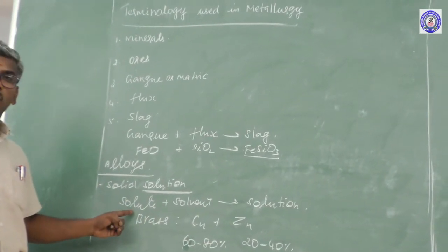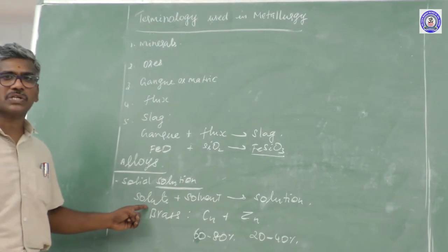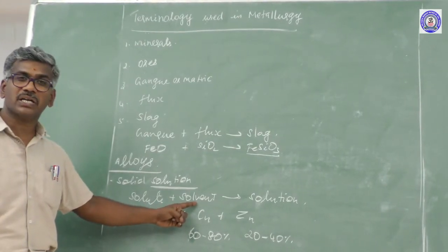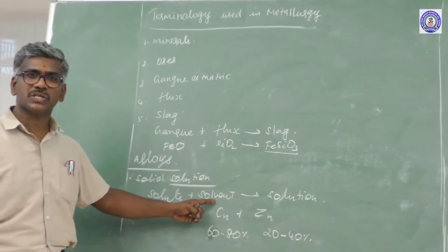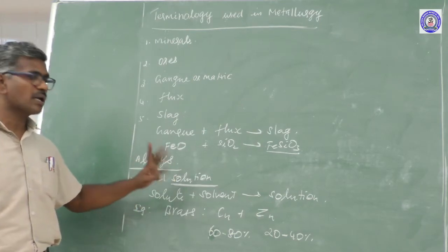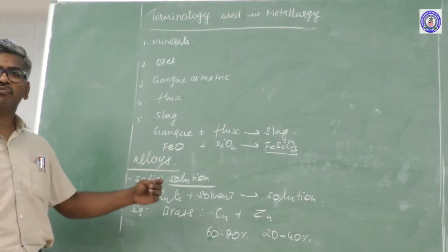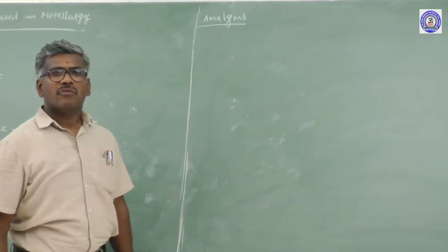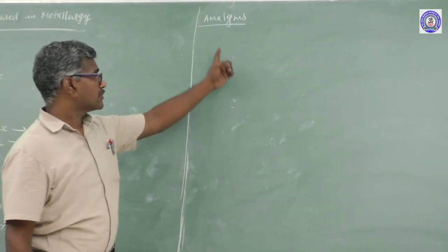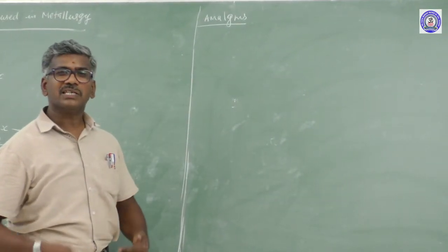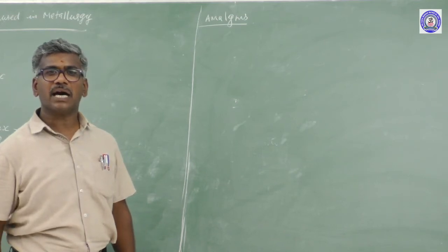What is the meaning of solute? Metal with low concentration. What is the meaning of solvent? Metal with high concentration. These alloys are solid solutions. Alloys are able to form amalgams. What is the meaning of amalgam? An alloy of mercury with another metal. This name is called amalgam.